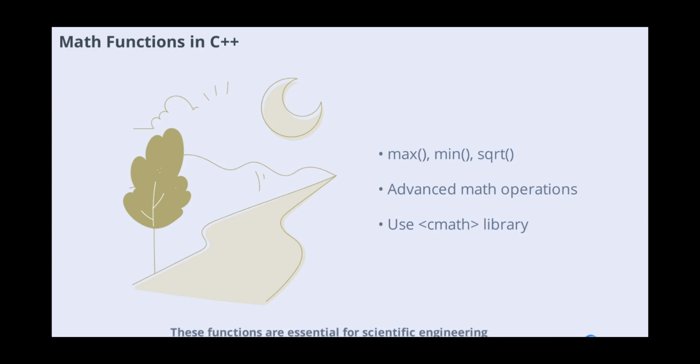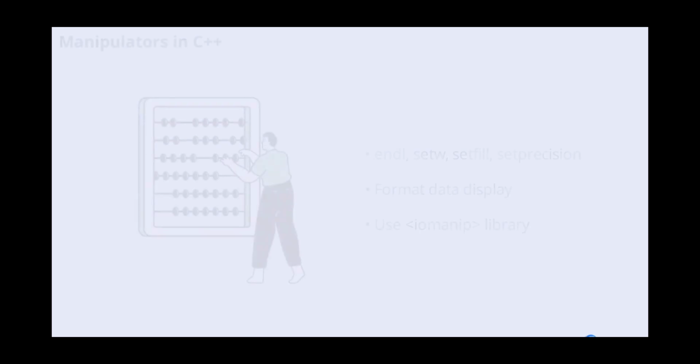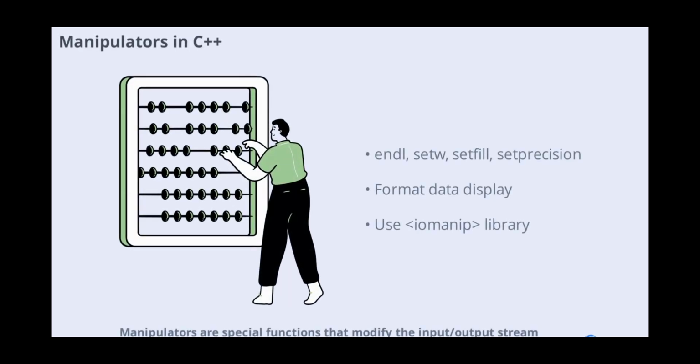These functions are essential for scientific, engineering, and financial applications. Manipulators are special functions that modify the input-output stream, allowing you to format data display. Common manipulators include endl for new lines, setw for setting field width, setfill for filling spaces, and setprecision for controlling decimal places. Including iomanip gives you access to these powerful formatting tools.